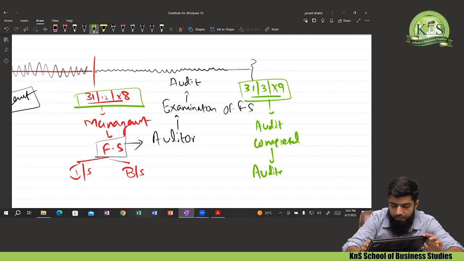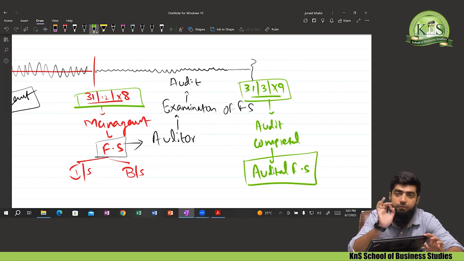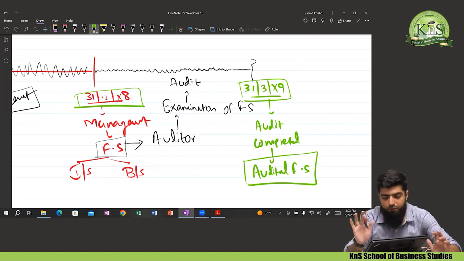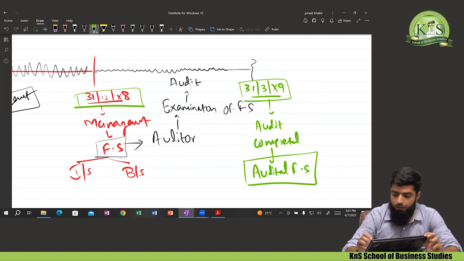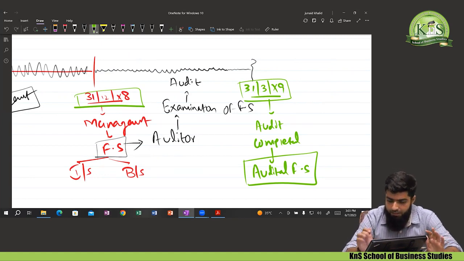Audited financial statement. Now that is the audited. Earlier it was a simple financial statement. Now that financial statement is known as what? The verified financial statement, audited financial statement. Okay. Once the audited financial statement is ready and prepared, now the board of directors meeting will be organized.